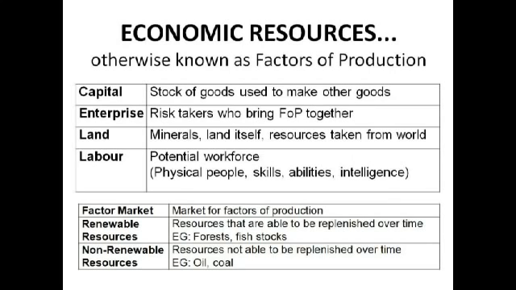Obviously all of these can be improved or worsened, which leads to changes in the production possibility boundary, and we'll come to that in a couple of minutes. There are a few useful terms that you need to know at the bottom of the slide, like the factor market, which is the market for factors of production, and then renewable and non-renewable resources.